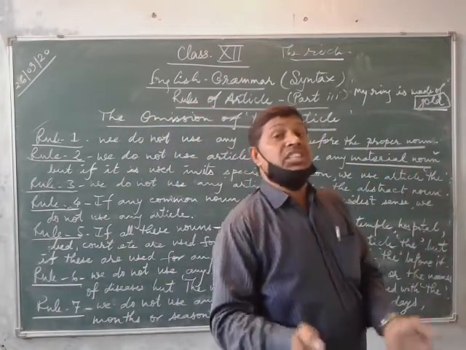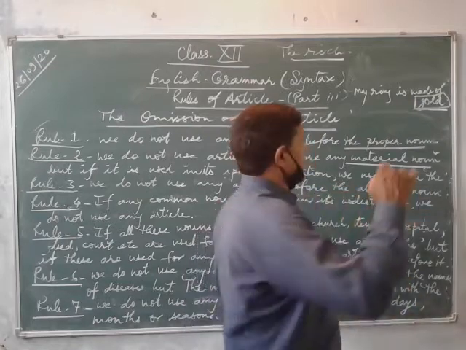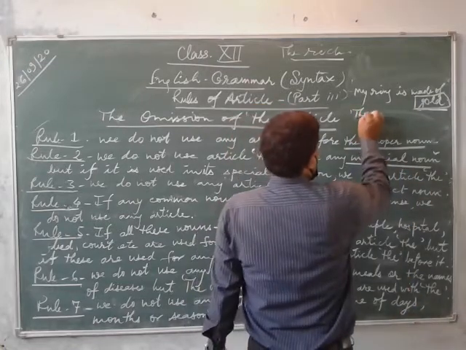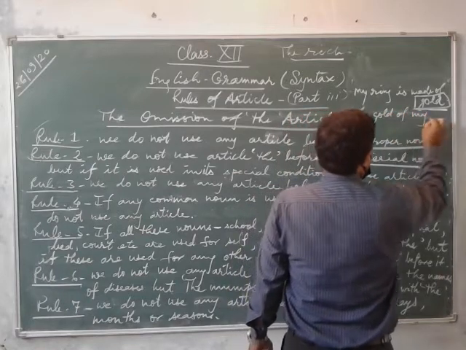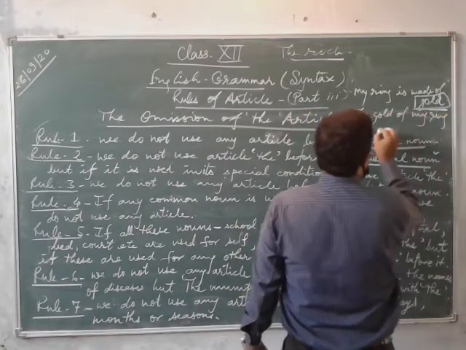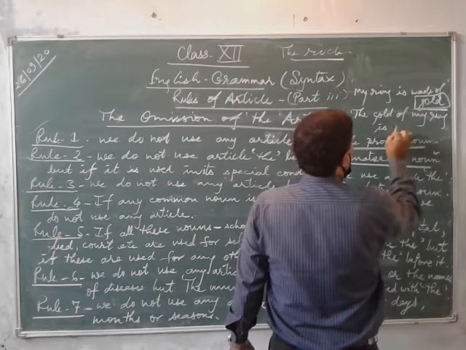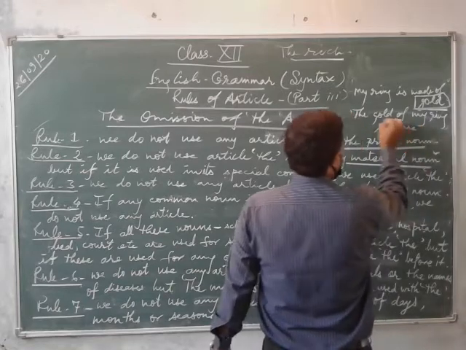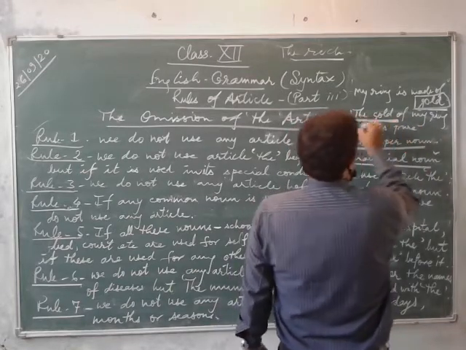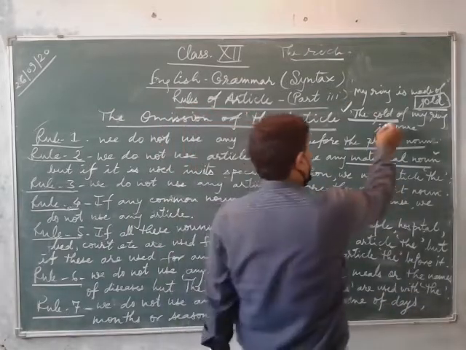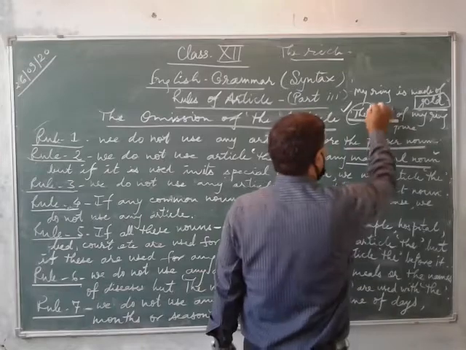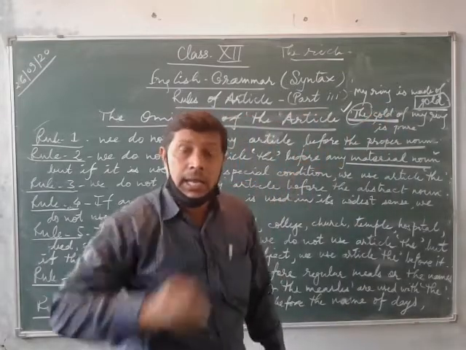But if it is used in its special condition, then you can write: the gold of my ring. The gold of my ring is pure. Secondly, the gold. Here once again you will find the material noun, but just before it you have used article the.